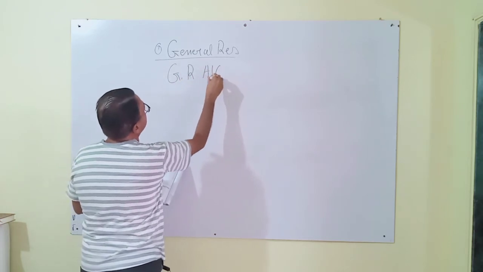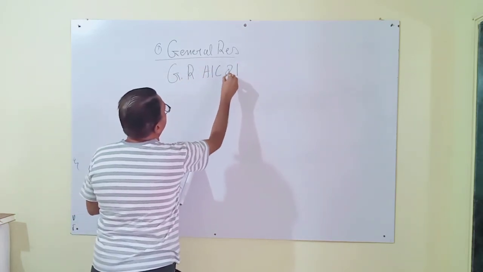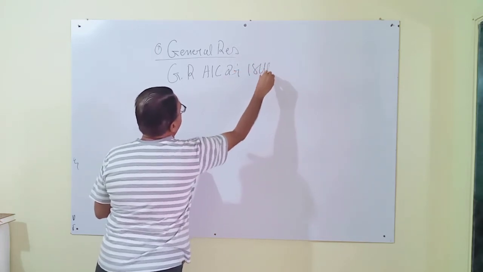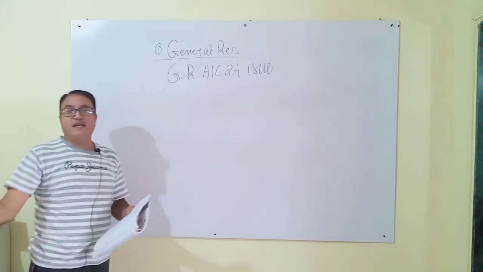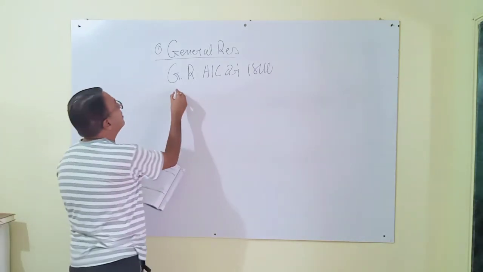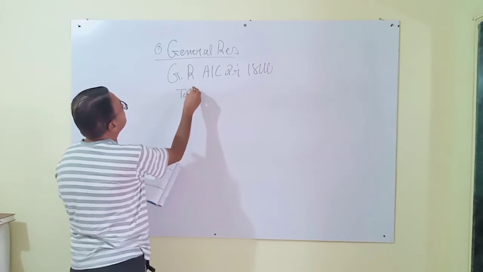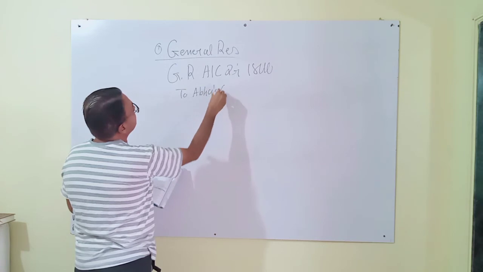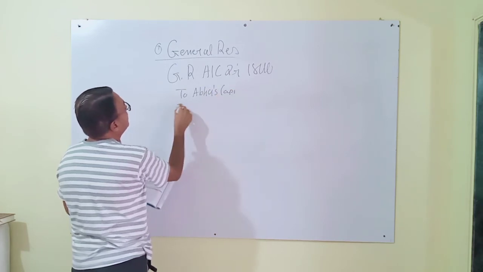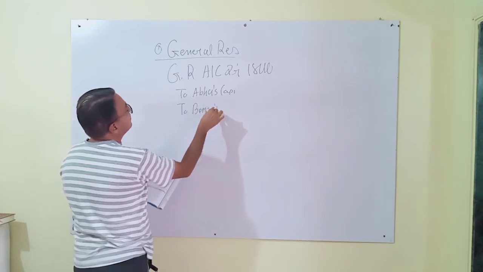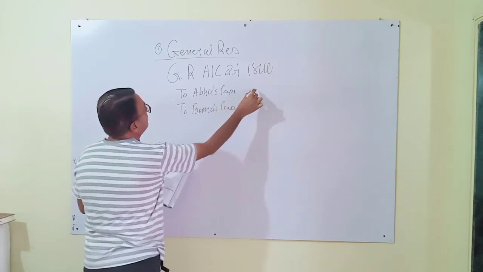Debit rupees 18,000, and it will be distributed between Abha and Bina, to Abha's capital, to Bina's capital.